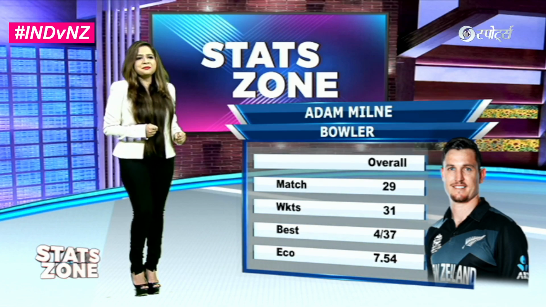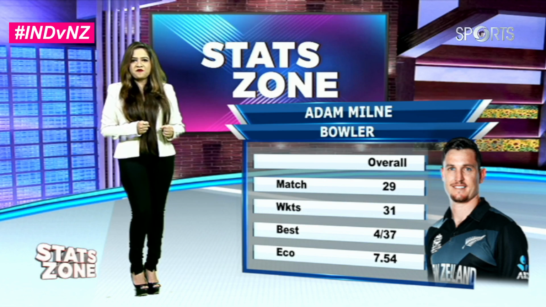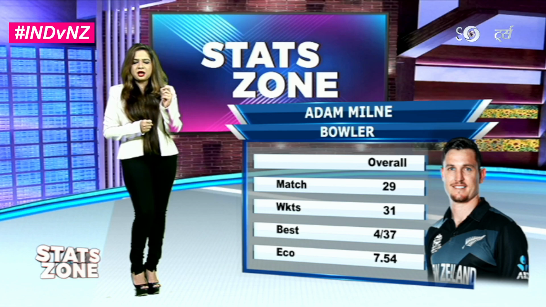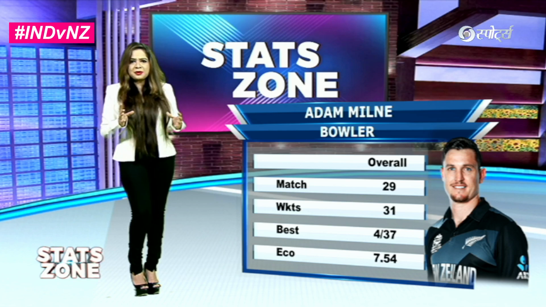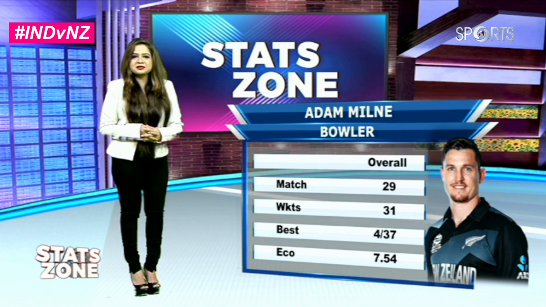And then finally comes Adam Milne. मैचेस इनके 29 रहे हैं, 31 विकेट्स, बेस्ट है इनका 4 for 37, 7.54 की इकोनॉमी. All of these bowlers coming together will definitely play a very very important role for the Kiwis.